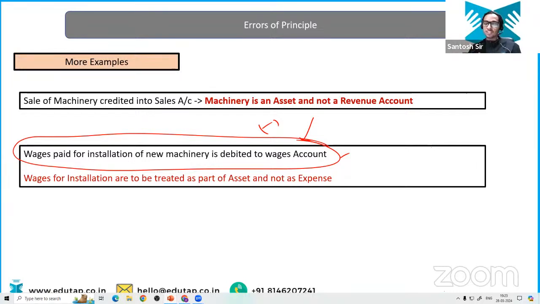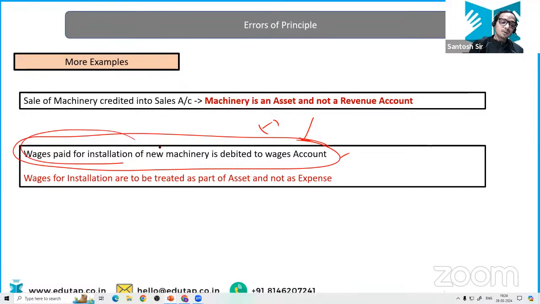Right from purchasing the machinery till it is ready to use, whatever expenses are necessary to bring that machinery to the usable location and condition are going to be recognized as capital expenditure, and they are going to be included in the machinery account itself. They are not going to be debited to the wages account.